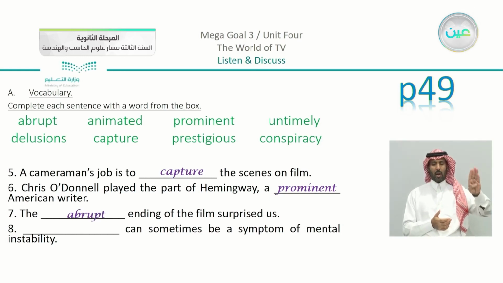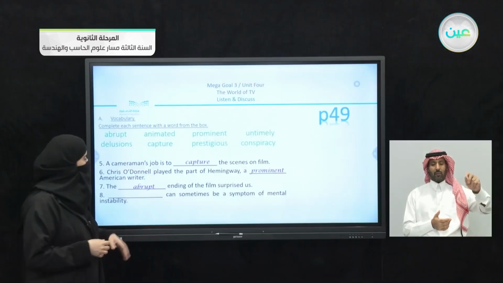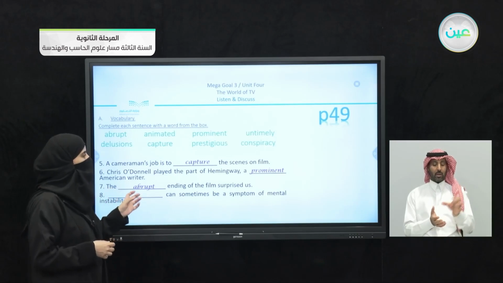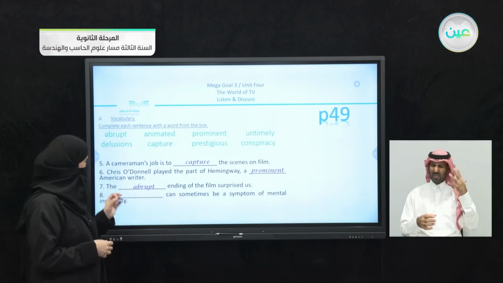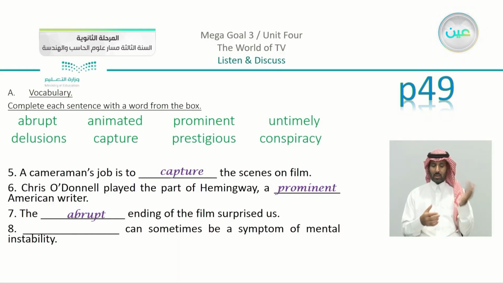Leading us to the last sentence that we have here, blank can sometimes be a symptom of mental instability. This word is going to be, yes, delusions. And don't forget also that delusions is going to be a capital D since we are writing at the very beginning of the sentence.